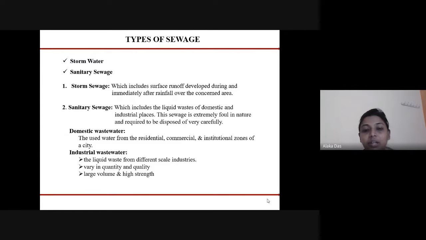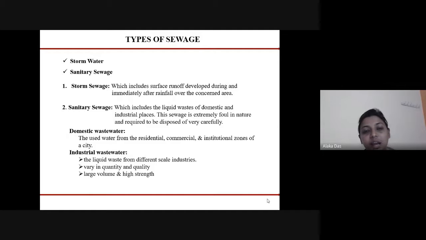And sanitary sewage includes liquid waste from domestic and industrial places. This industrial waste is extremely foul in nature and is required to be disposed of carefully, otherwise it can cause harmful effects to the water bodies or the land where it is disposed.